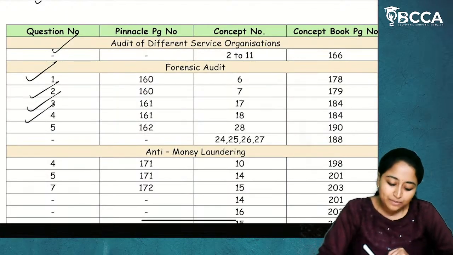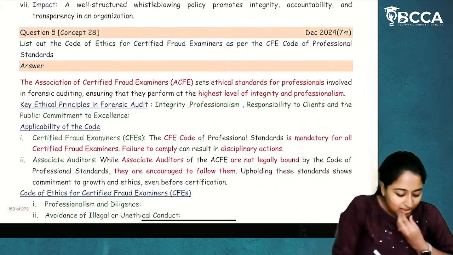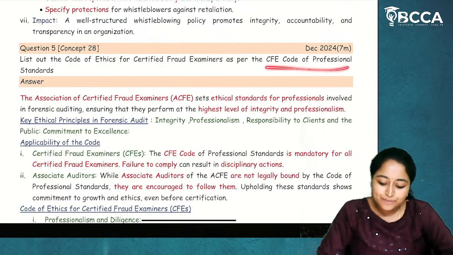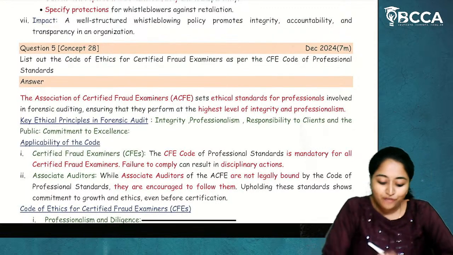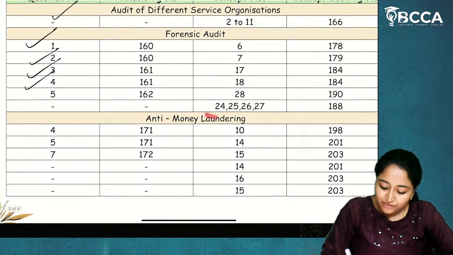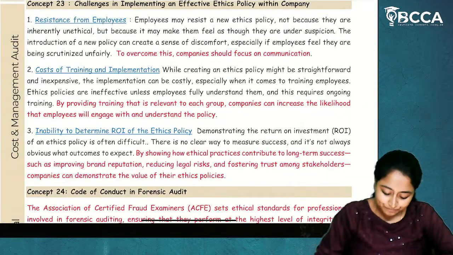Now, question number 5. What is question number 5? List out the code of ethics for certified fraud examiners as per the CFE code of professional standards. We'll see that. With that, I have given you 24, 25, 26 and 27 concepts also. We'll see that.